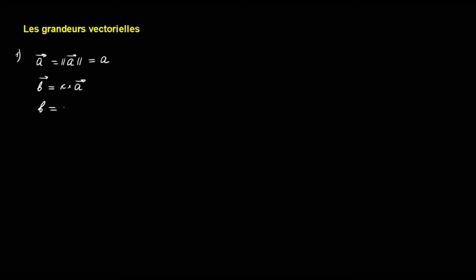If the vector B is a product of the scalar k and the vector A, then the modulus of the vector B will be equal to the product of the modulus of the vector A and the scalar k. But the modulus is never negative. The modulus of the vector is always positive, and k in principle can be negative. So here we have to take an absolute value of k. So the modulus is defined by this rule.